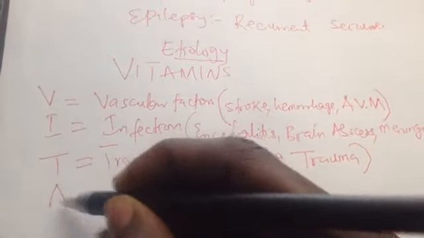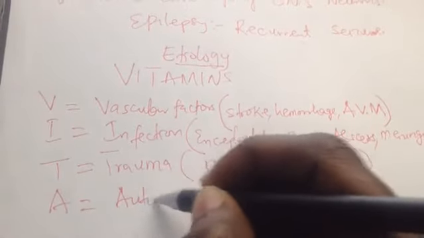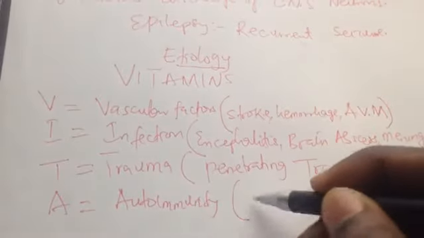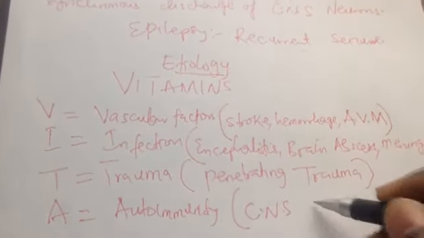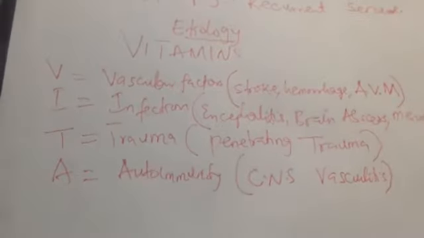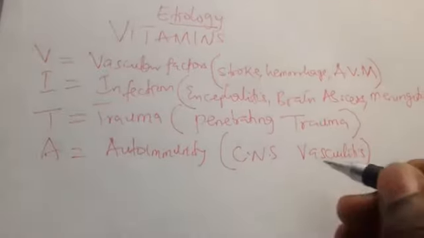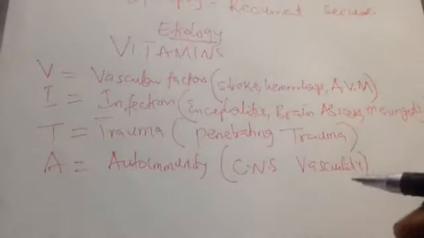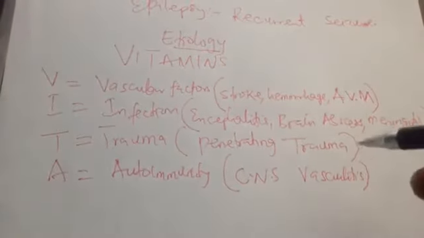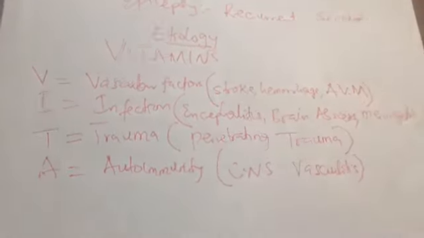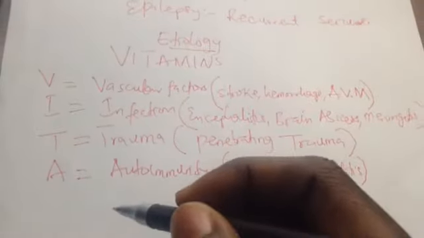And then the A, autoimmunity, for example central nervous system vasculitis, that is inflammation of the vessels supplying the central nervous system. If we have central nervous system vasculitis, they may have thrombosis in the blood vessel, and then there will be ischemia. If we have ischemia to the brain, then we have stroke, and stroke is a risk factor for developing epilepsy.